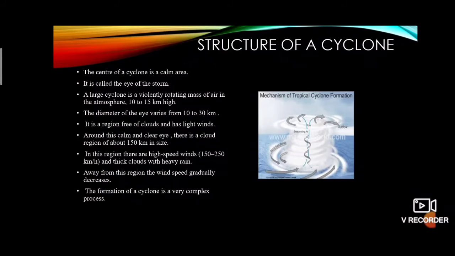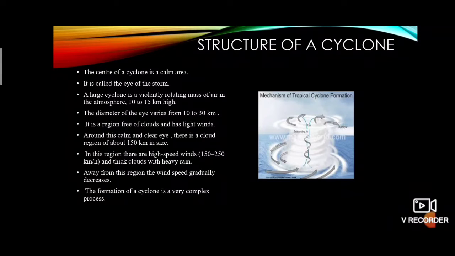The diameter of the eye, the center of the cyclone, varies from 10 to 30 kilometers. It is a region free of clouds and has light wind.